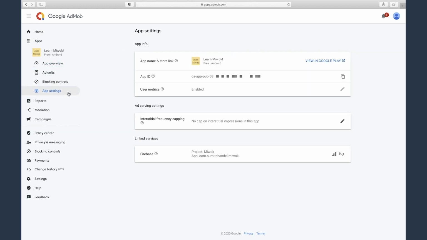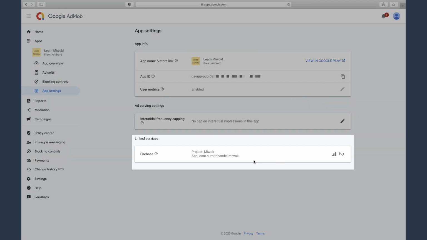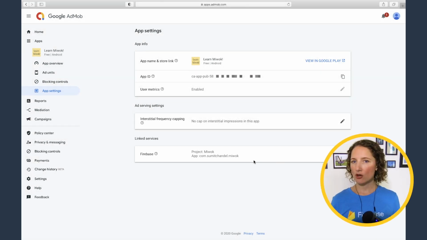Now, real quick, make sure this bit right here about linking to Firebase is done in your own app. Without this link, there's no communication between AdMob and Firebase and Google Analytics. And without those comms, you can't do any of the optimization testing later on. So if you haven't linked it yet, take a moment to do that now before the next step.